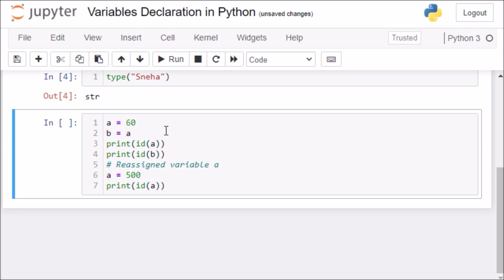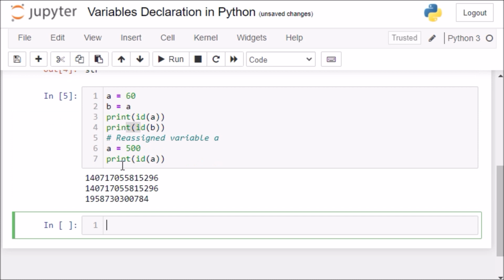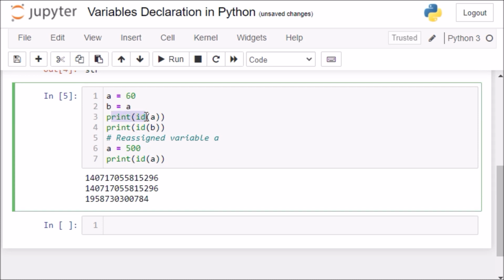In this code, we assign a value 60 to a variable a, then we assign b is equal to a. Then print function with the help of the id function, which is a built-in function in Python: id of a, then print id of b. We have reassigned variable a is equal to 500 and then print id of a. Let's run the code. Here, firstly it prints id of a, that is this. Next it prints id of b, this is this.